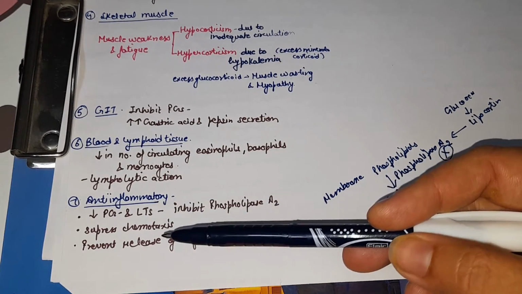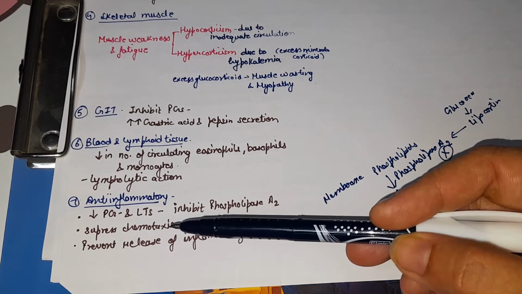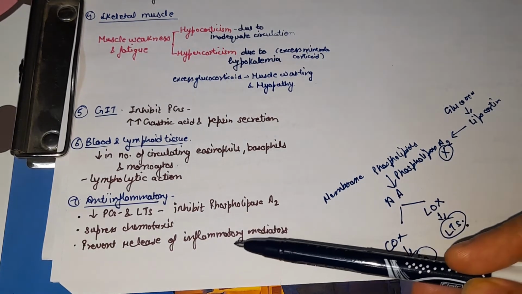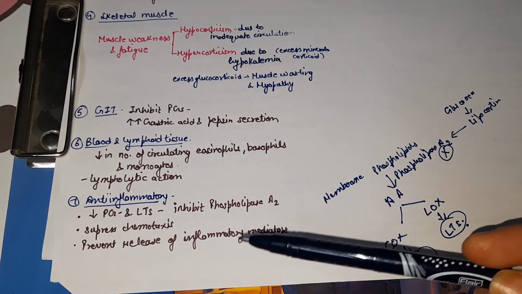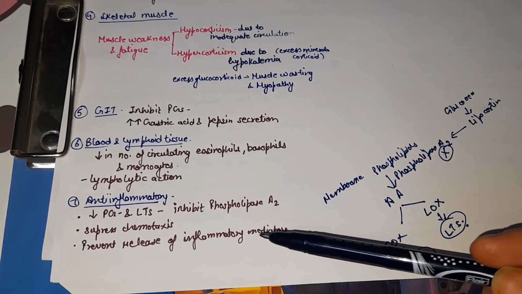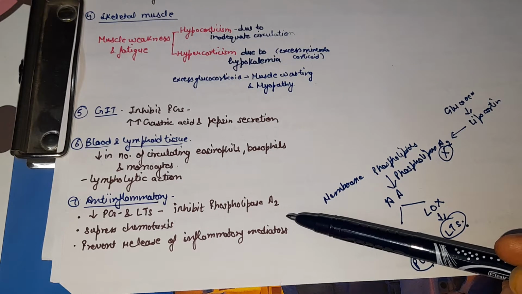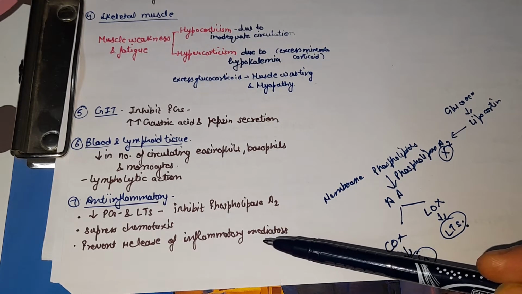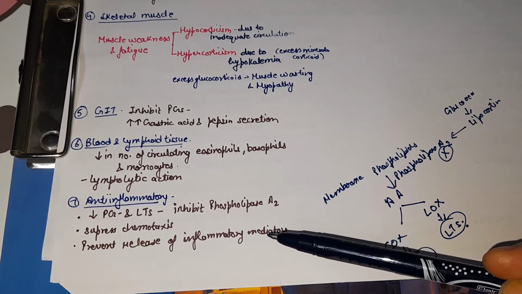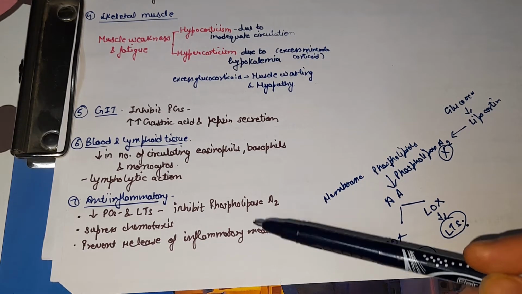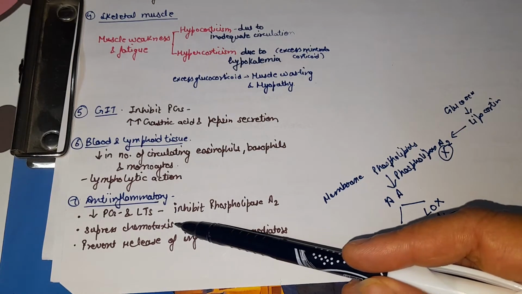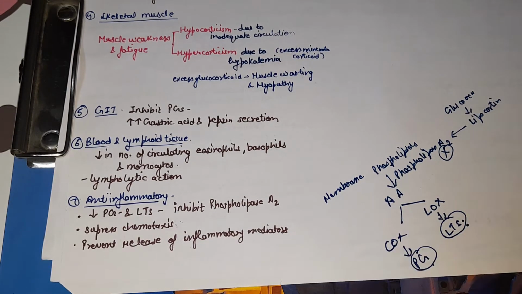They also suppress chemotaxis. Next, they prevent the release of inflammatory mediators. Glucocorticoid also stabilizes the lysosomal membrane and prevents release of these inflammatory mediators. They also inhibit the expression of various adhesion molecules on endothelial cells, thus inhibiting leukocyte migration to the site of injury, that is, they suppress chemotaxis.